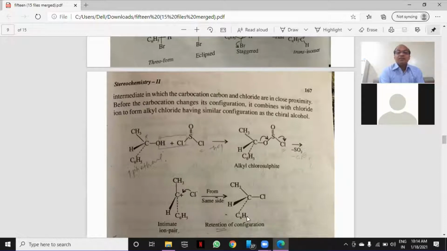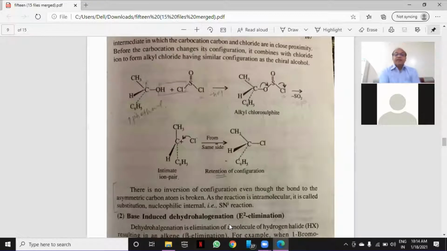And this is called your 1-phenyl chloro compound, which is called retention of configuration. Is it clear? Alkyl chloride is formed and the same configuration is present there. There is no inversion of configuration even though the bond to the asymmetric carbon atom is broken. As the reaction is intramolecular, it is called substitution nucleophilic internal, that is SNi reaction. Is it clear? This is an example of SNi reaction.